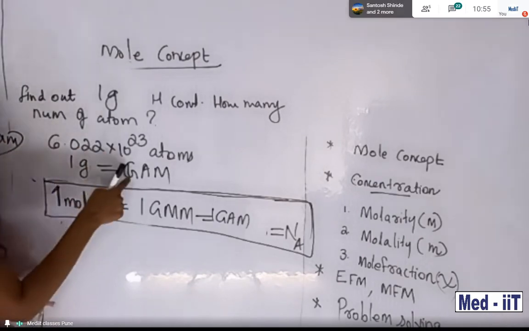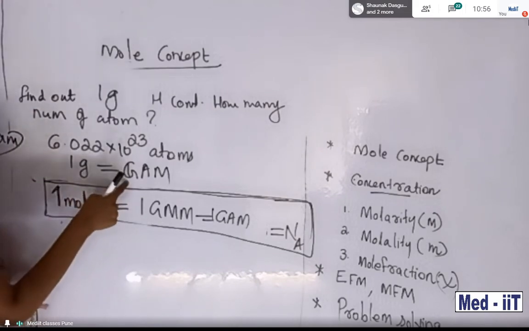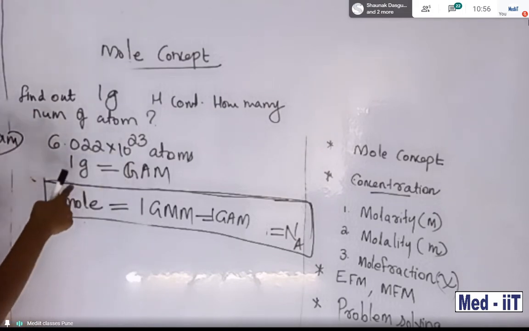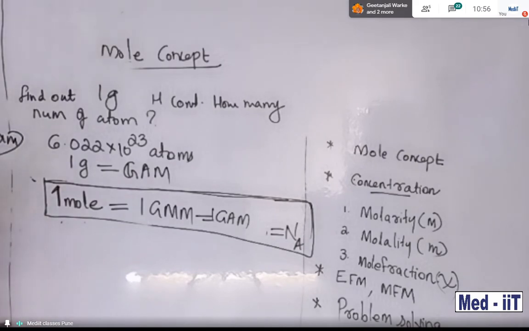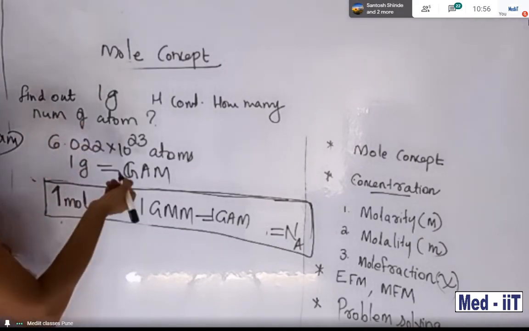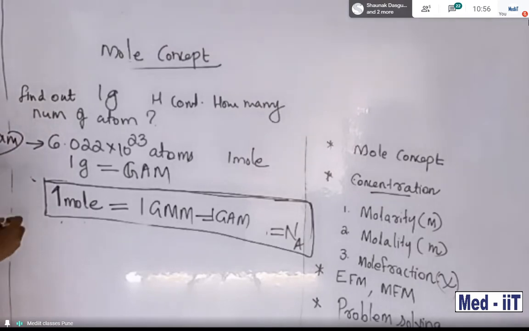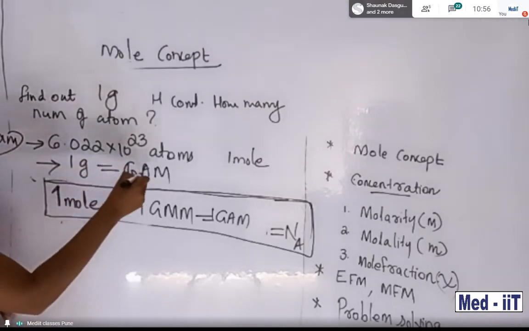That is called GAM. 1 gram is equal to 1 GAM, which is equal to 1 mole. So how many moles are present? 1 mole. How many atoms? Avogadro number of atoms are present.